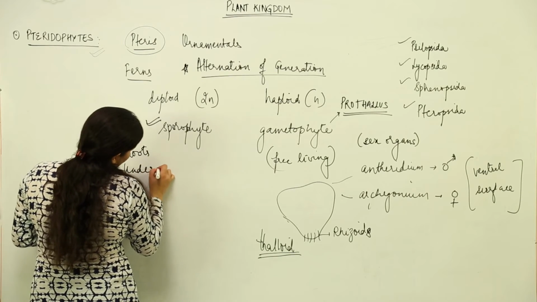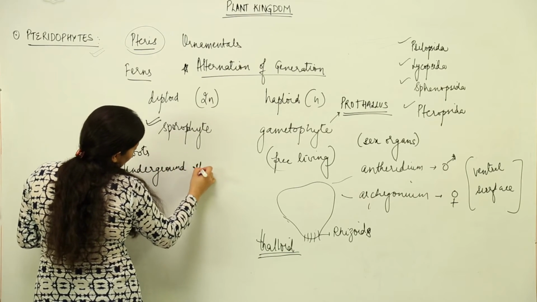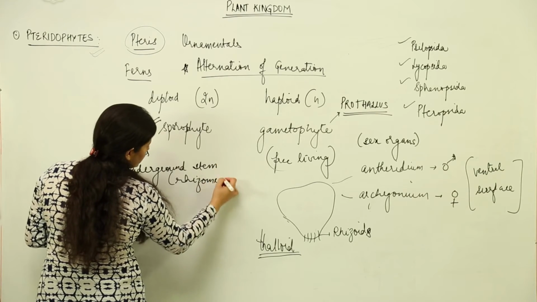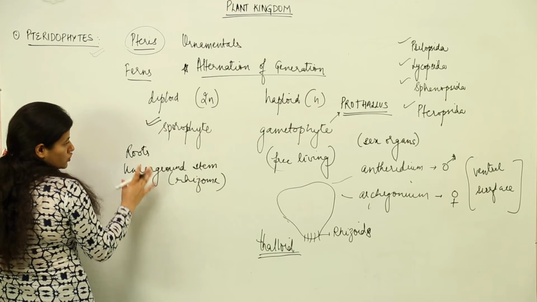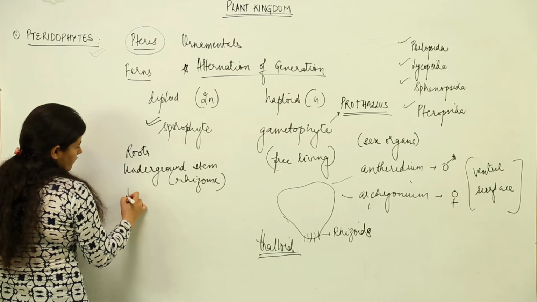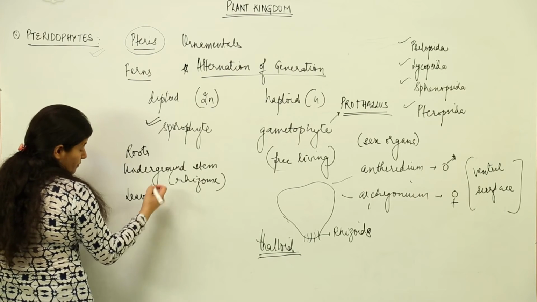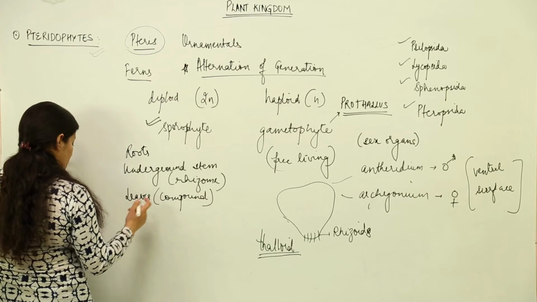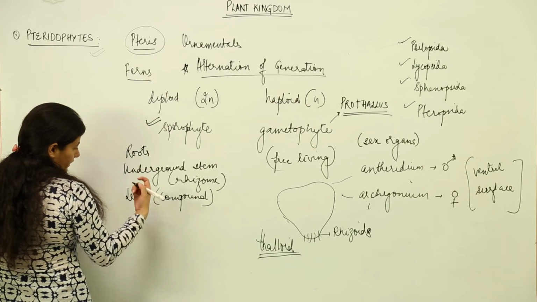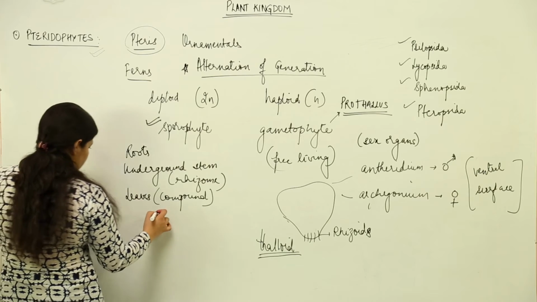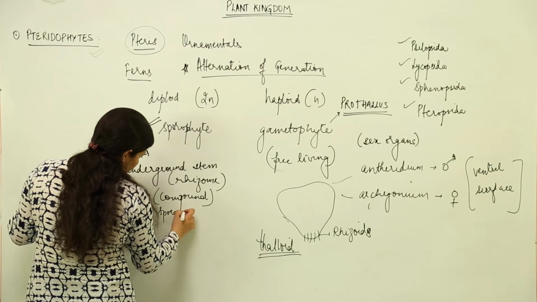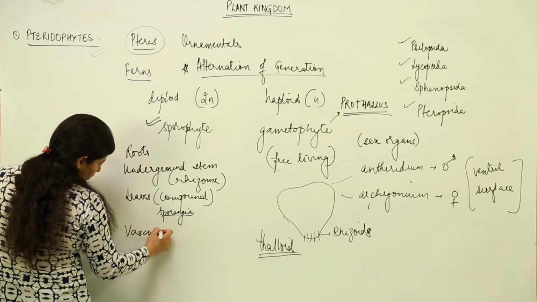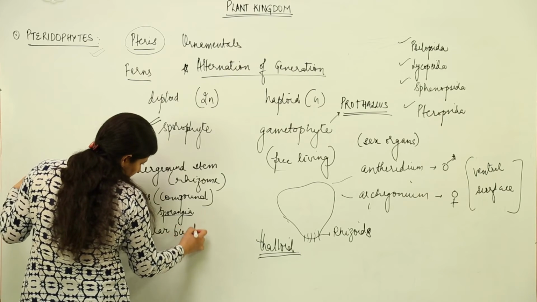underground stem. Now, over here you will see that some things which are like the plants that we know are emerging. Okay, underground stem like rhizome would be present, roots would be present, there would be leaves, compound leaves rather, and on the leaves you are going to find sporangia. And one thing that you will find is vascular bundles are going to show in this level of classification.